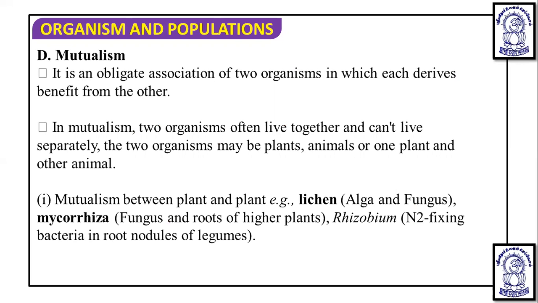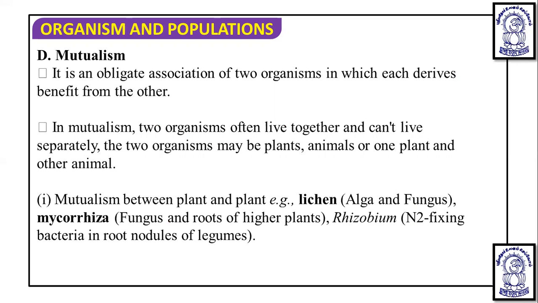In mutualism, two organisms often live together. They are often seen together and can't live separately because it is an obligate or permanent association. These two interacting species can be plant and plant, animal and animal, or one plant and one animal. Such associations can be seen.